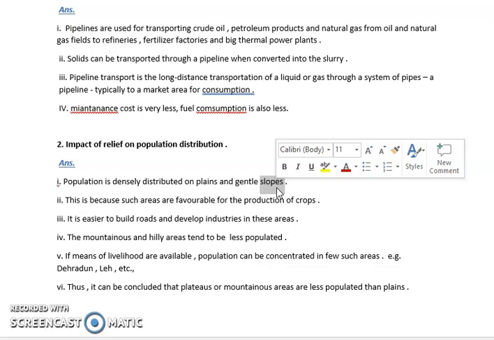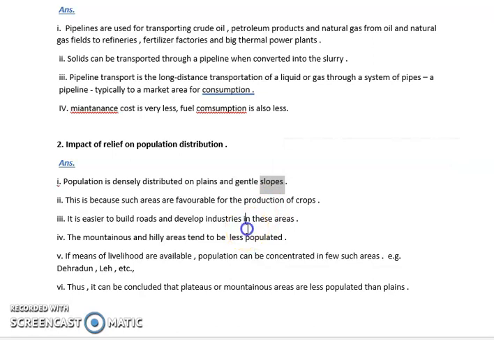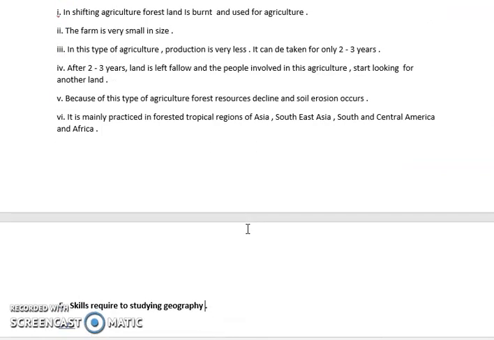If a water body is present, then definitely more population will be there. If water bodies are less, as in a desert area, ultimately the population will be less. So whether it is mountainous, hilly terrain, plain surface, or coastal area, all these things play an important role in population distribution.